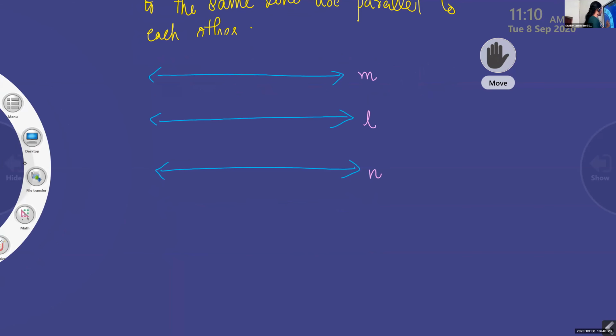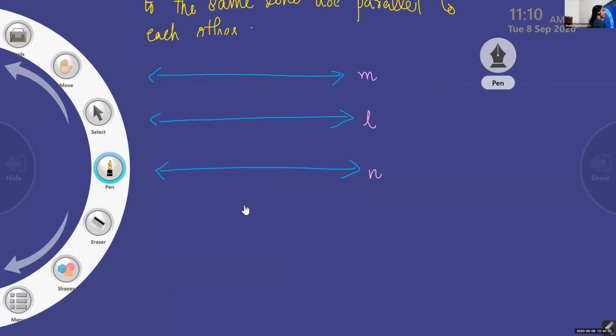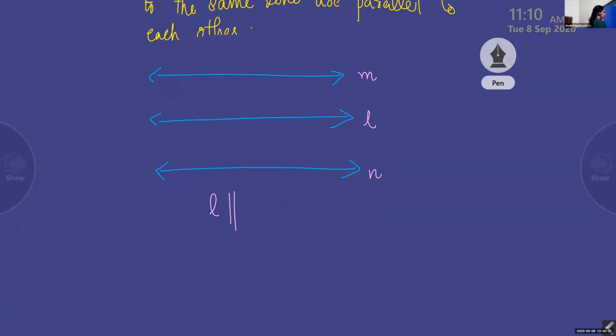Okay, three lines. And actually this theorem means: L is parallel to M and L is parallel to N means M and N are parallel. Only this much.